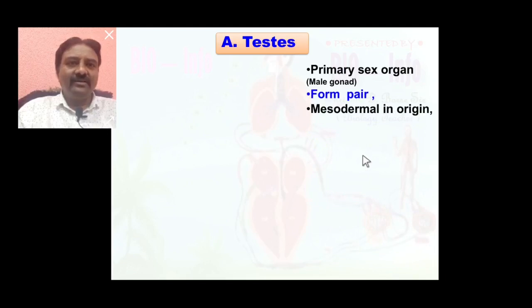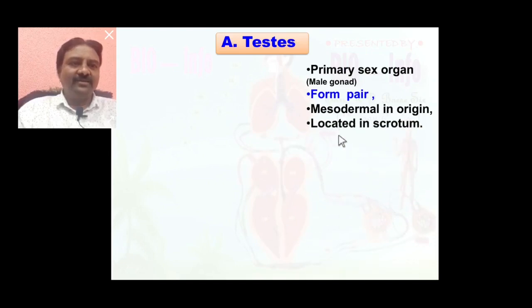You know that different germ layers like ectoderm, mesoderm and endoderm are seen in gastrulation. So in gastrulation different germ layers develop different organs of human body. So testes are developed from mesodermal germ layer, hence testes are called mesodermal in origin.